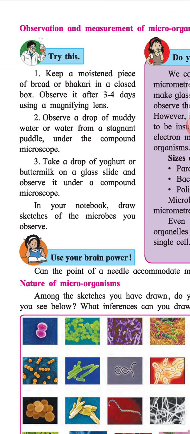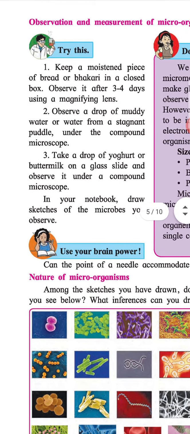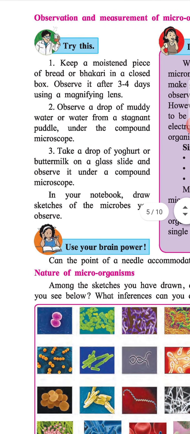Observation and measurement of microorganisms. Try this. 1. Keep a moistened piece of bread or bakery item in a closed box. Observe it after 3 to 4 days using a magnifying glass. 2. Observe a drop of muddy water or water from a stagnant puddle under the compound microscope. 3. Take a drop of yogurt or buttermilk on a glass slide and observe it under a compound microscope. In your notebook, draw sketches of microbes you observe.